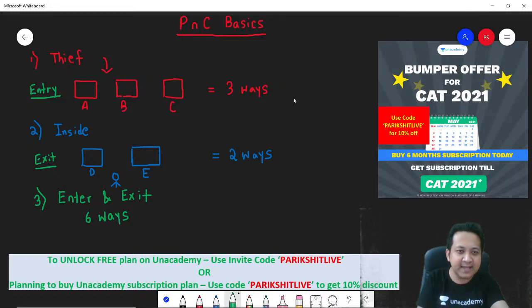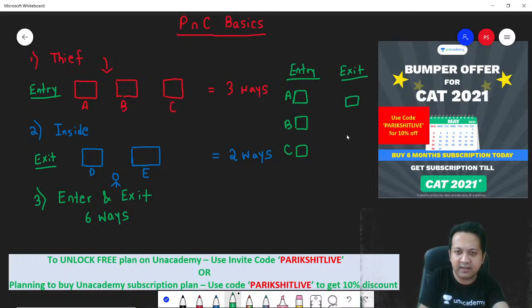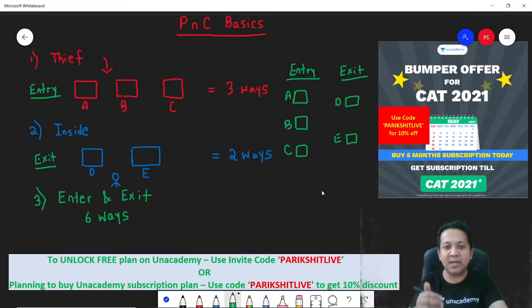Let's try to write it like this, okay? Let's put the doors like this: A, B and C. This is door A, this is door B and this is door C. This is entry. Remember, these are the entry doors. Similarly, exit doors. How many exit doors did we have? 2 doors, D and E. My question was, in how many ways can the thief enter and exit the room?